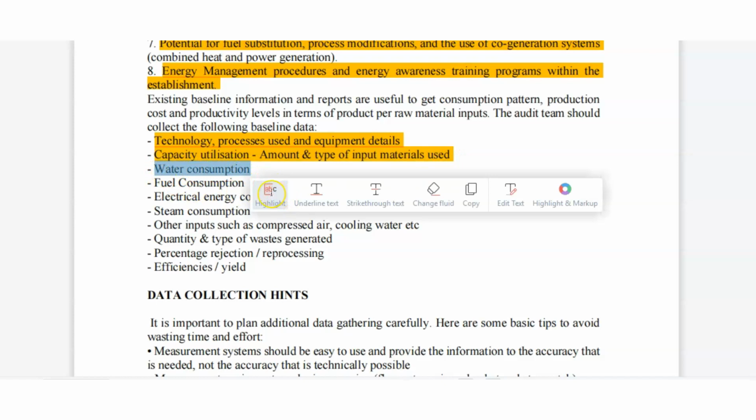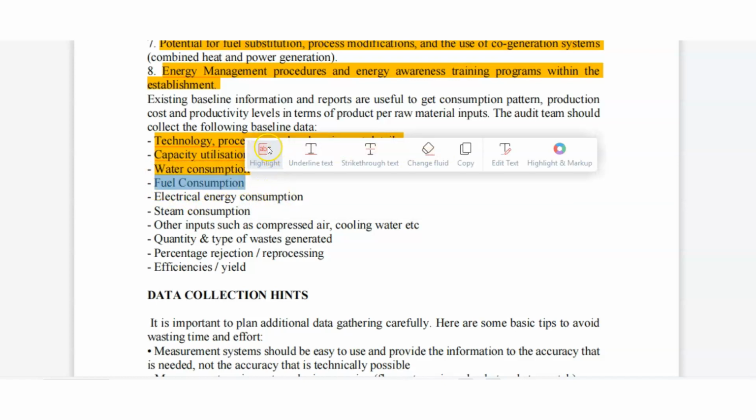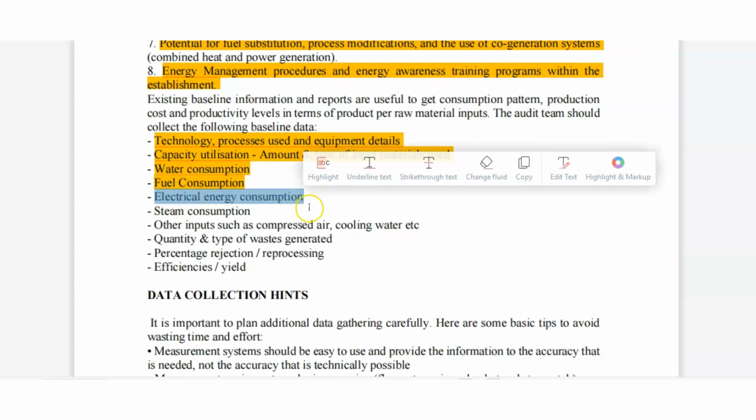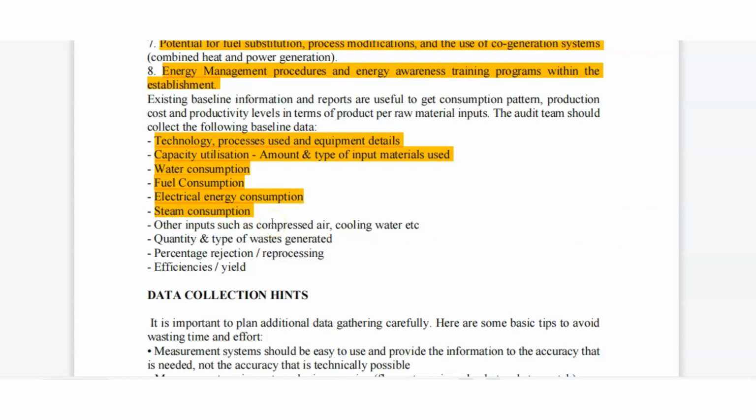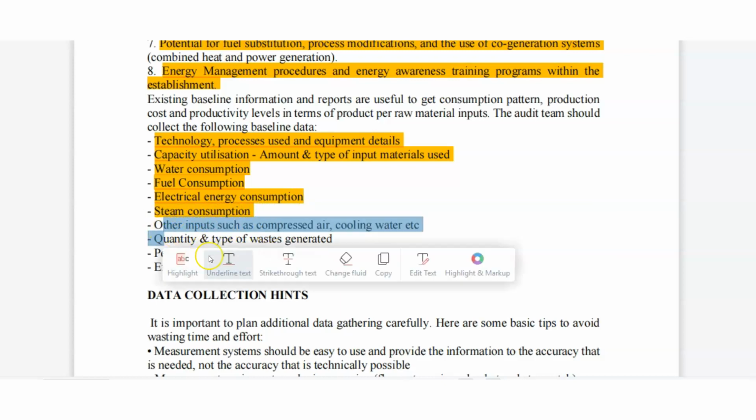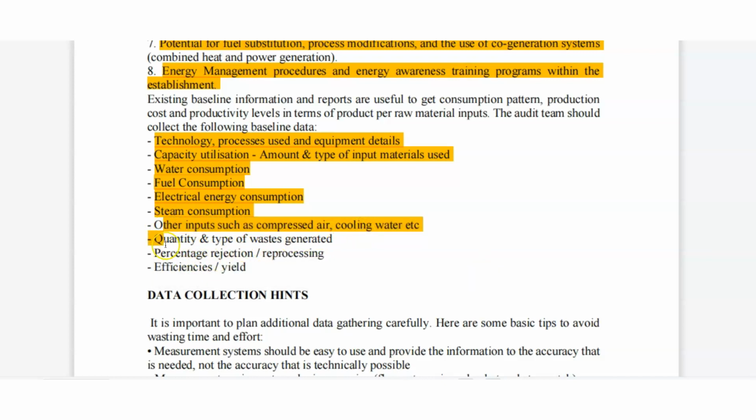Then how much water consumption, fuel consumption, electrical energy consumption, steam consumption, and other inputs such as air, cooling, etc., and quantity and type of waste generated, percentage rejection, and percent efficiency yields. These are the baseline data.